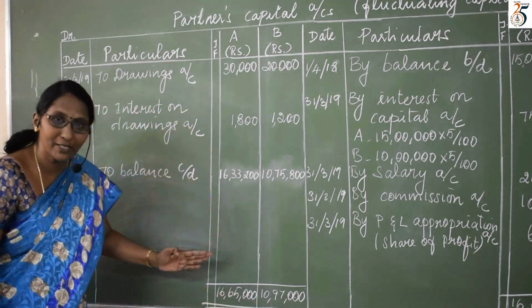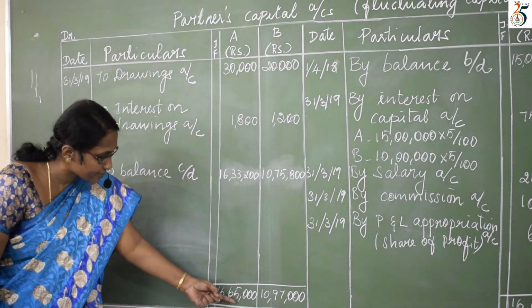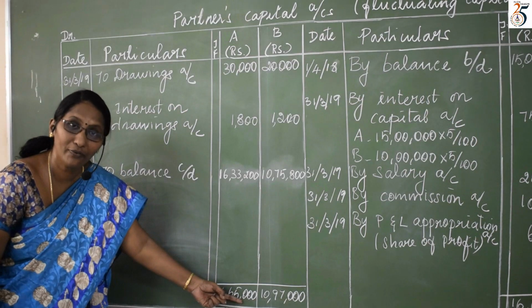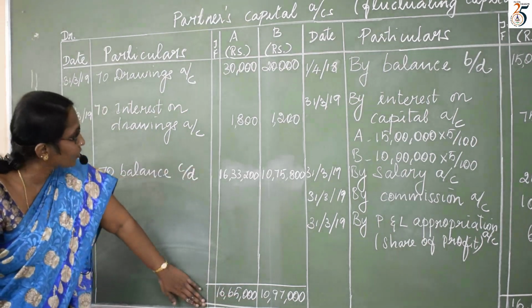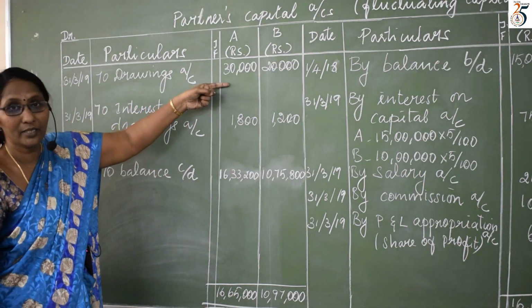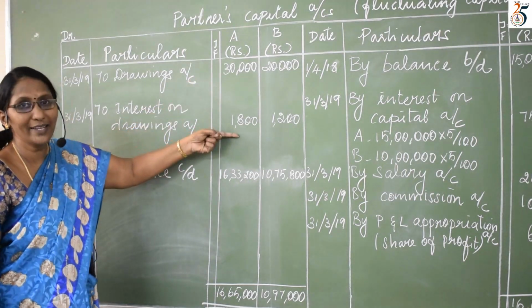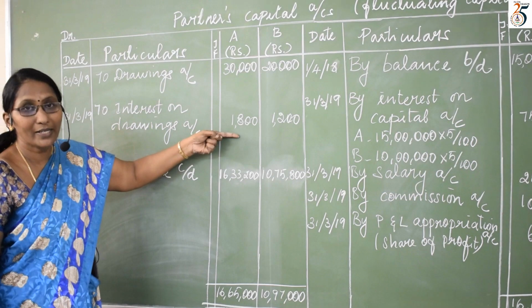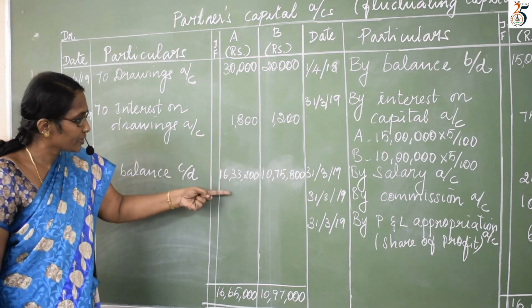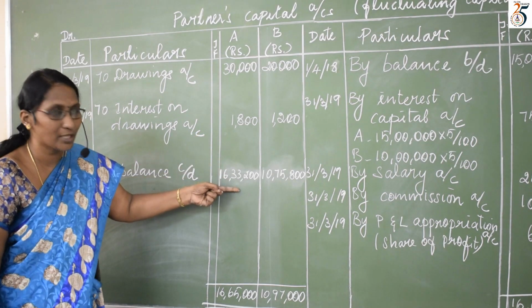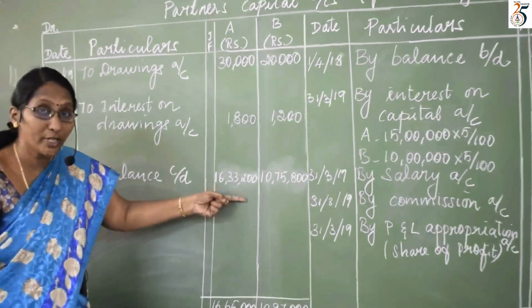Now for A, 16,65,000 is the total of A. From this total, I should deduct 30,000. Then I have to deduct 1,800. Now I will get the balance of 16,33,200.